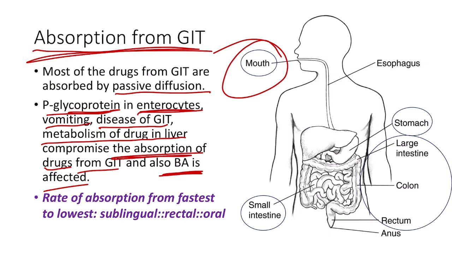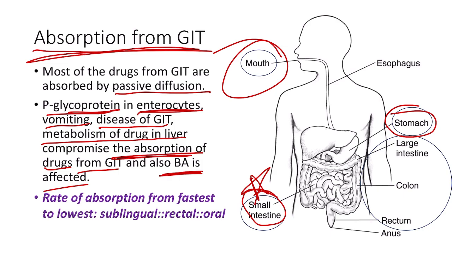Then coming to the absorption of drugs from the stomach. The lipid soluble acidic and neutral drugs are absorbed as the stomach pH is acidic. The drugs absorbed enter the hepatic portal system and undergo first pass metabolism. Now the absorption from the small intestine: lipid soluble basic and neutral drugs are absorbed here, for example morphine. The intestine is the major site of absorption for most orally administered drugs because of its larger surface area. The drugs absorbed here enter the hepatic portal system, just like in the stomach, and then undergo first pass metabolism in the liver.